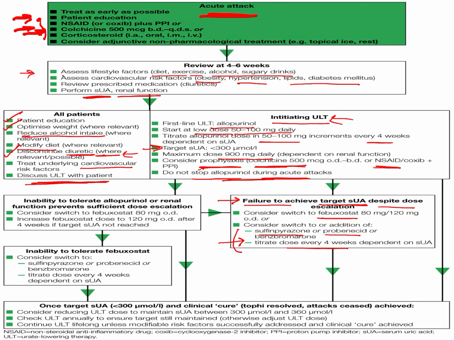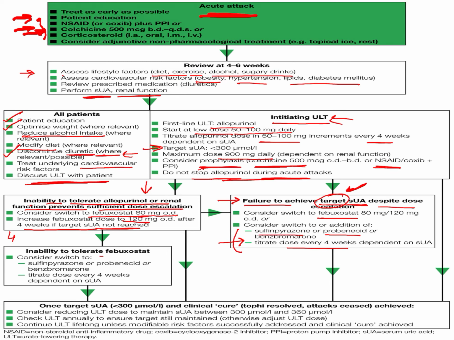And the second flow here is if the patient is not able to tolerate the allopurinol or renal function prevents sufficient dose escalation. In the first case the patient was able to tolerate the allopurinol, but the target was not achieved. Here the patient is not able to tolerate the allopurinol itself. In those cases also we will go for the febuxostat, and we can increase the dose of the febuxostat if the target is not achieved at 4 weeks.